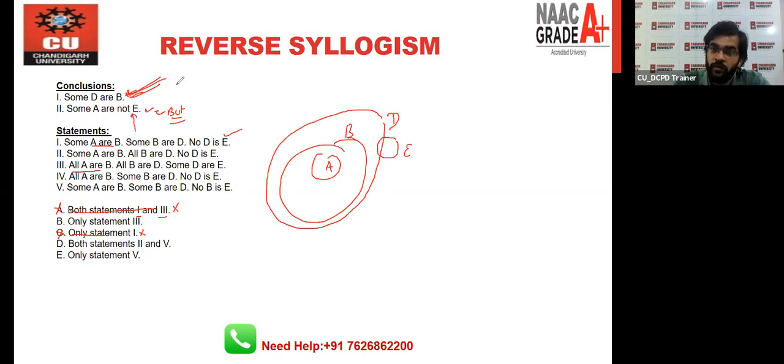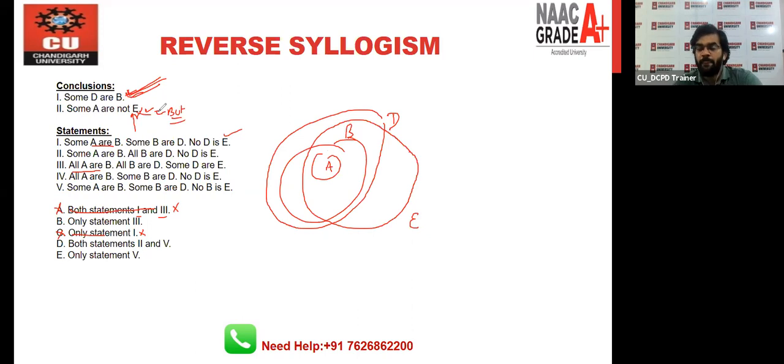Why do we have doubt? Because if you remove this E circle from here, you can also draw this: some D are E is like this. Now you will draw this diagram. Now read conclusion number 2: some A are not E. This is 100% wrong.